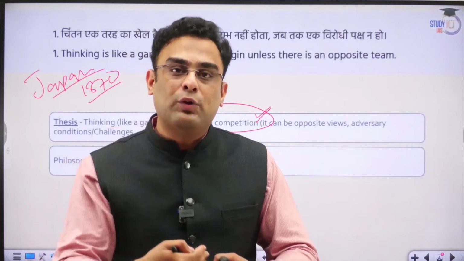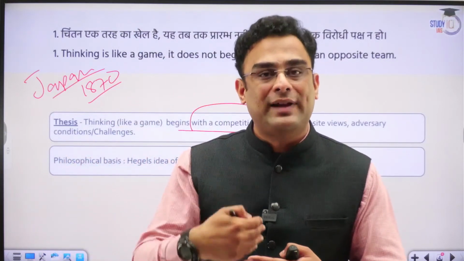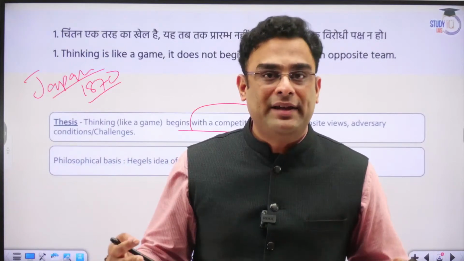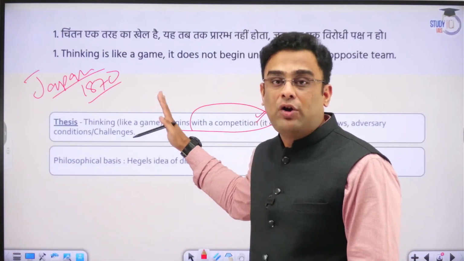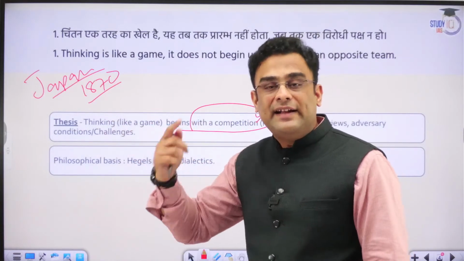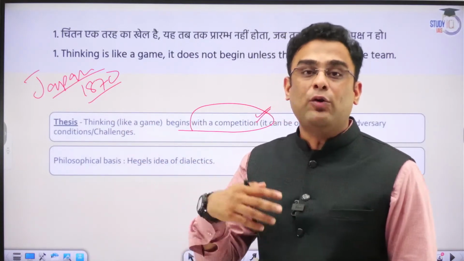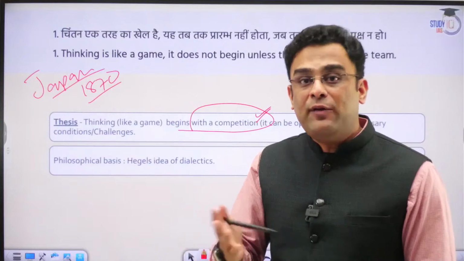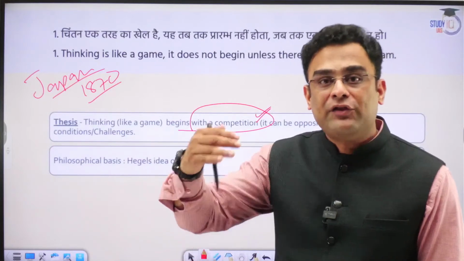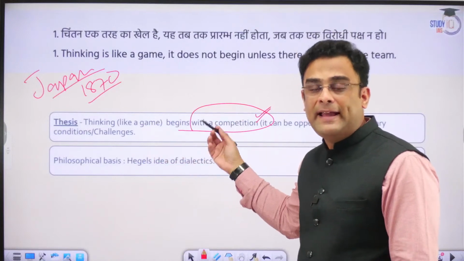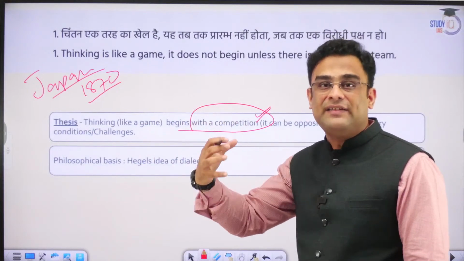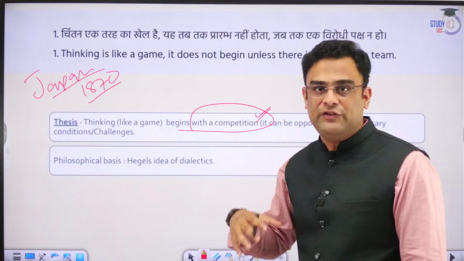It might be because of procrastination. It might be because of lack of planning. The reasons could be myriad. But that is like a challenge, an opposition or obstacle. This then gets you thinking as to how you can overcome that, how you can work your way around it and achieve your goal. So this is the process of thinking as it starts whenever there is an opposition, whenever there is a challenge to it.